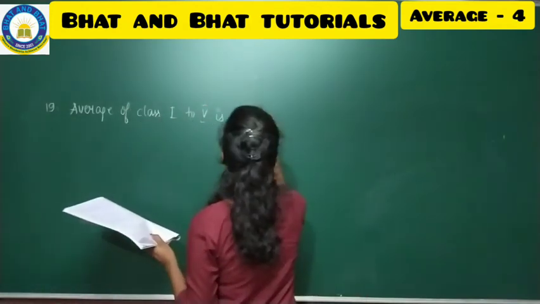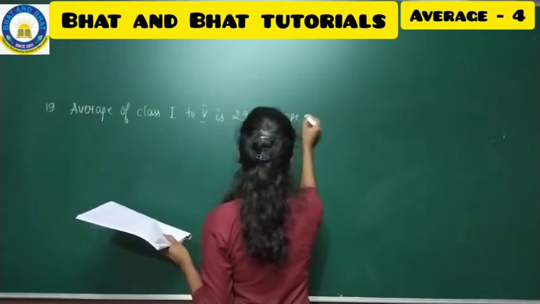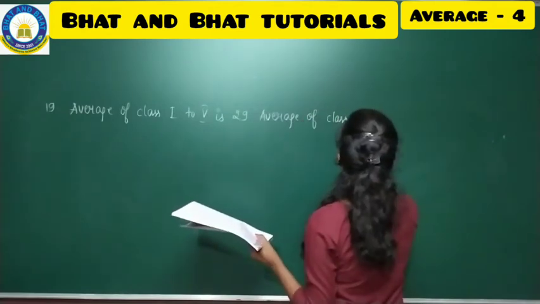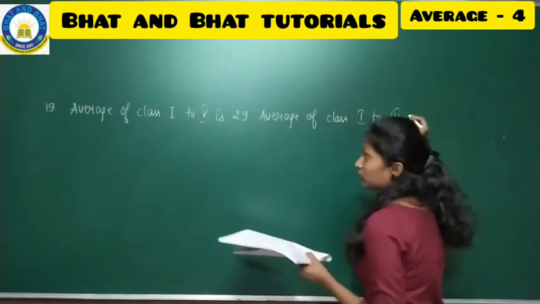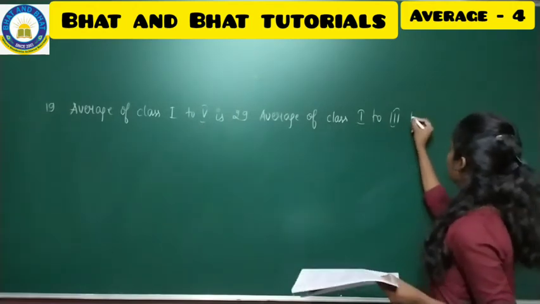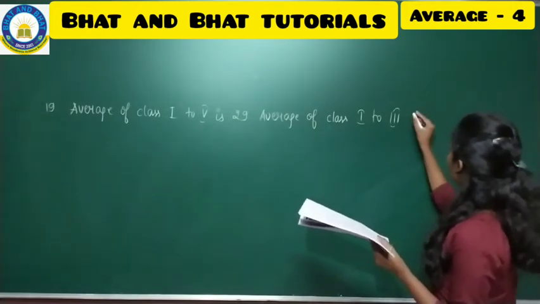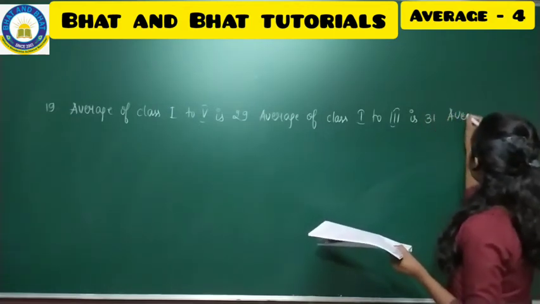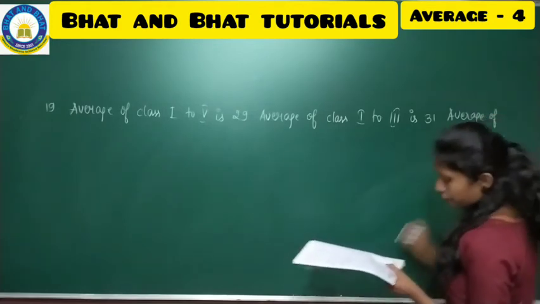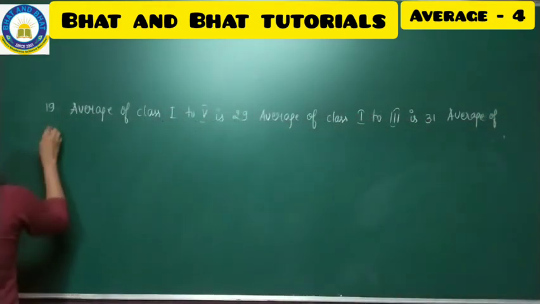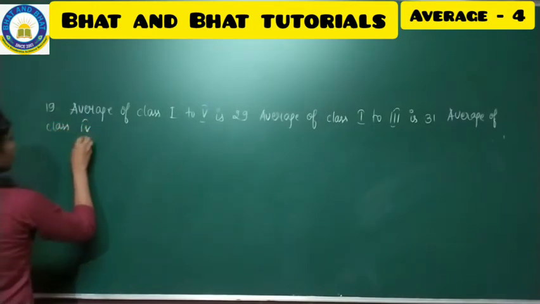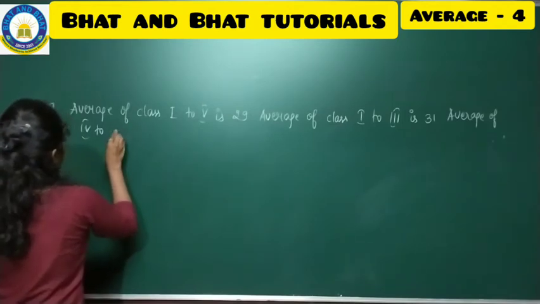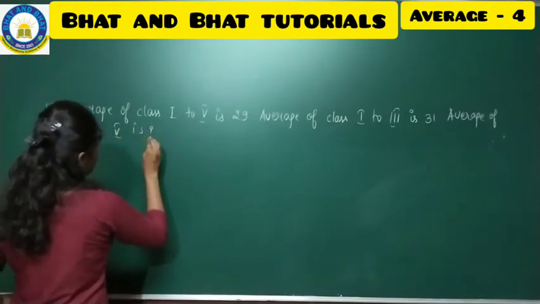Average of class 1 to 3, here Roman numbers, remember that, 1 to 3 is 31, full stop and continue. Average of class 4 to 5 is what you have to find.